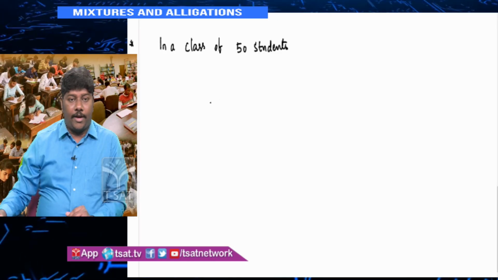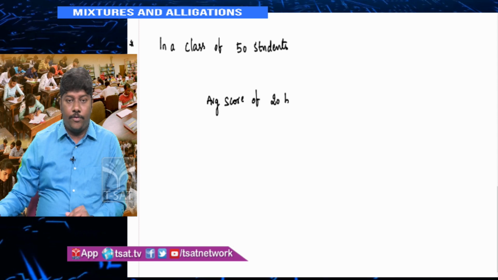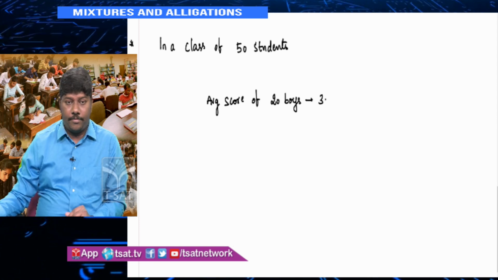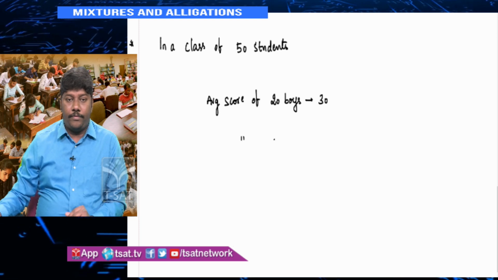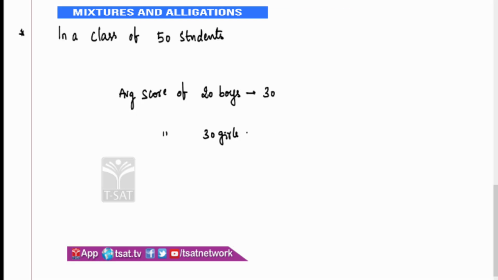Let's say in a class of 50 students, I'm taking average here, the average score of 20 students, or let's say 20 boys. There are 20 boys and their average is 30. And the remaining 30 are girls. Their average score is, let's say, 40. Find the average score of the entire class, the whole class.